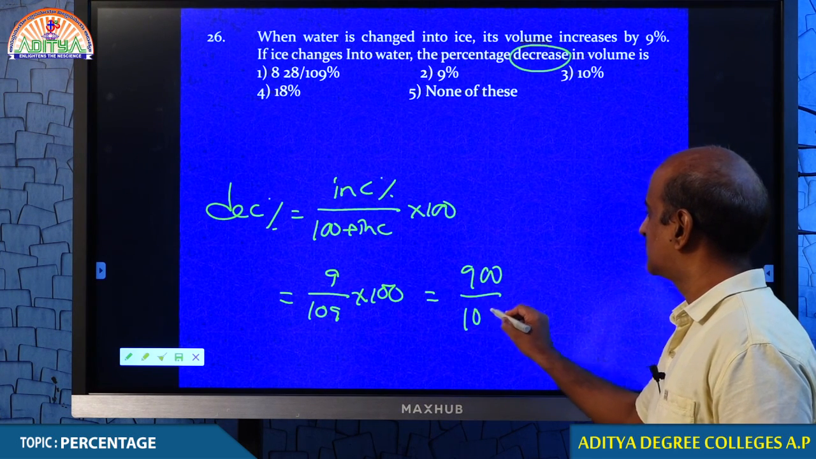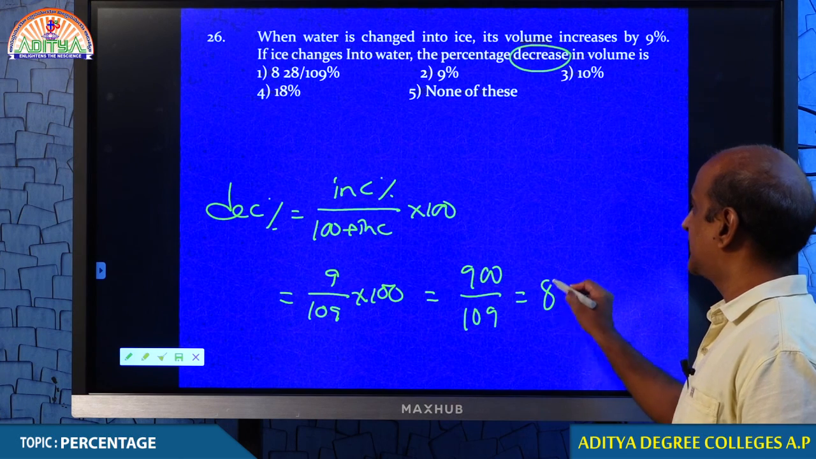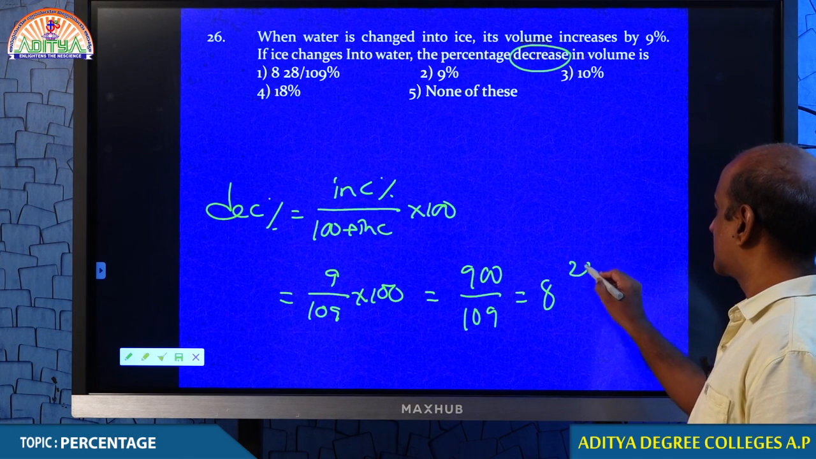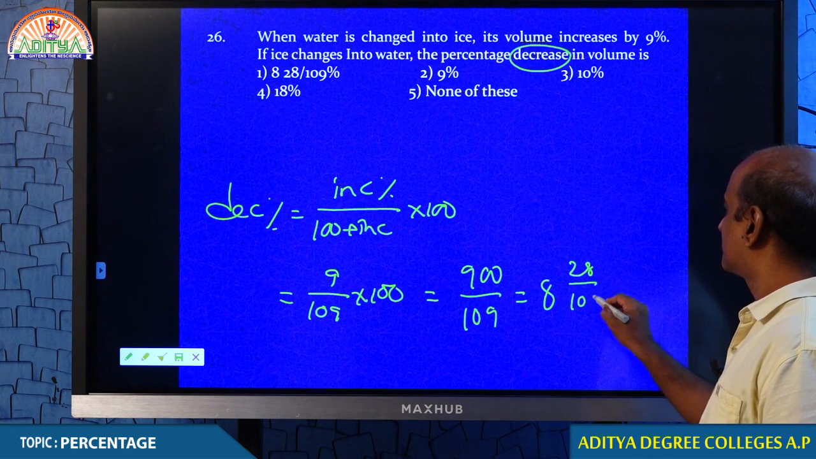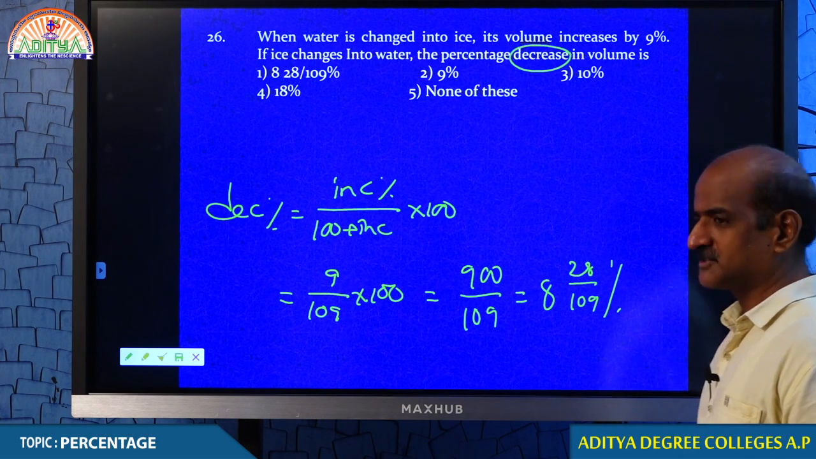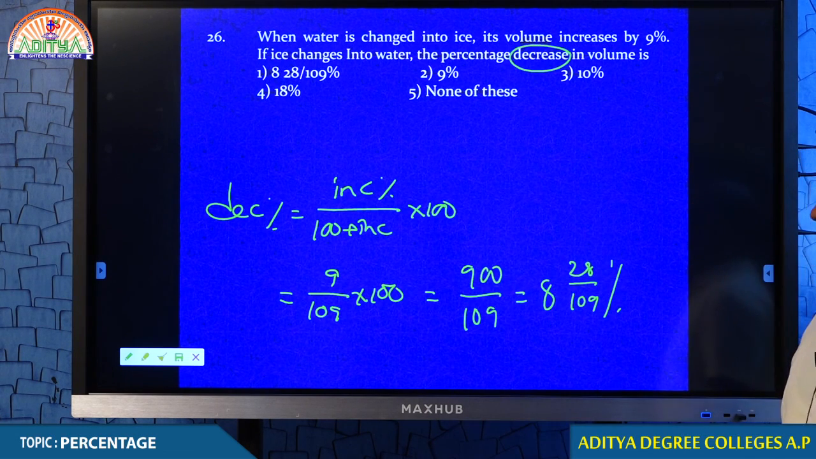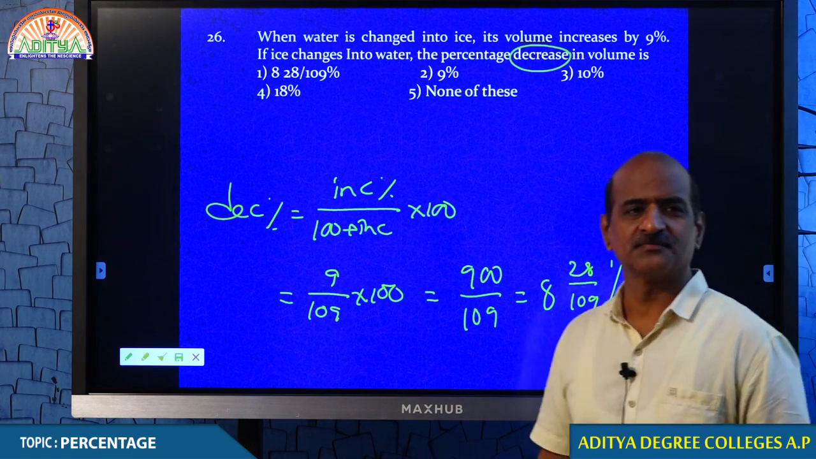900 by 109. How many times does it cancel? 8 times. How much are you left with? 28. Therefore, your answer must be 8, 28 by 109%.